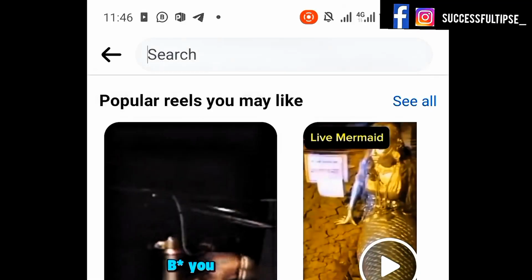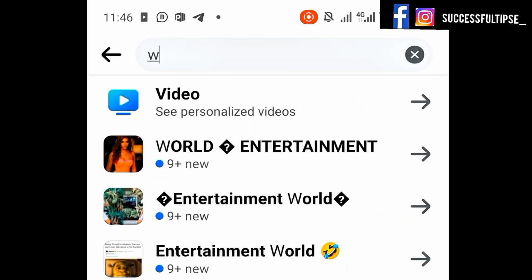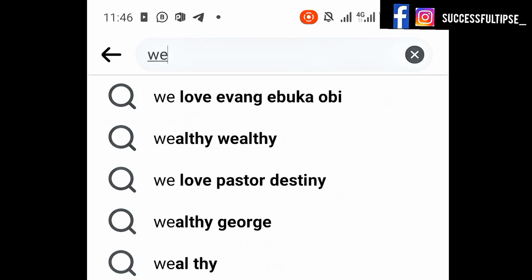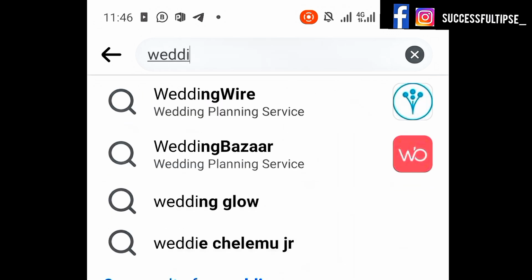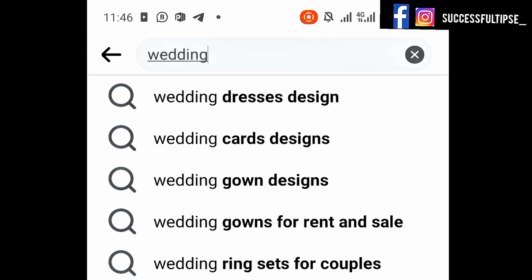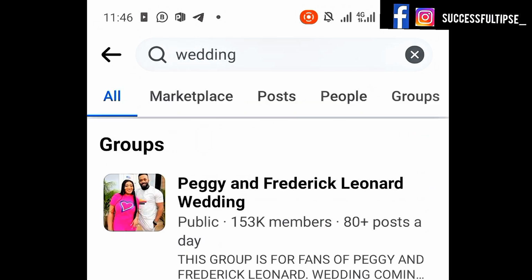So the first thing to do now is for you to go to your Facebook app and type wedding. You can decide to type anything of your choice, something that you know that people search for on a daily basis. You can decide to search for autoport. It all depends on you. So I've typed this wedding here.